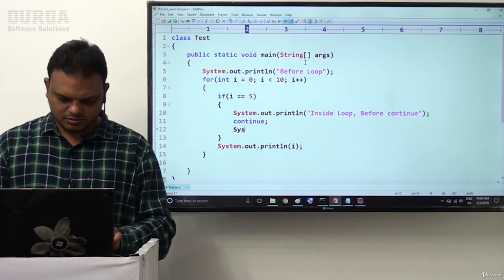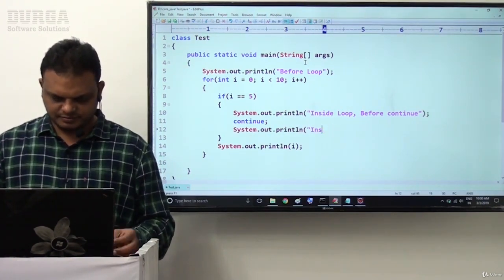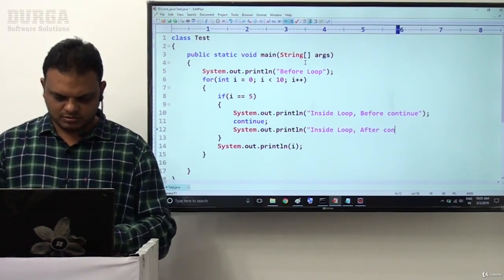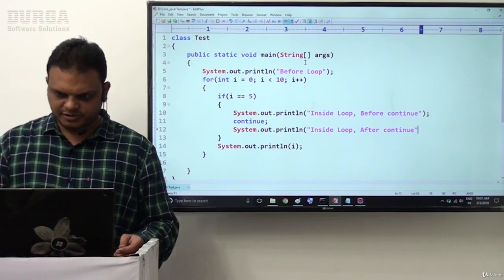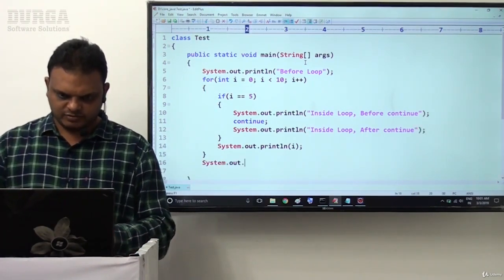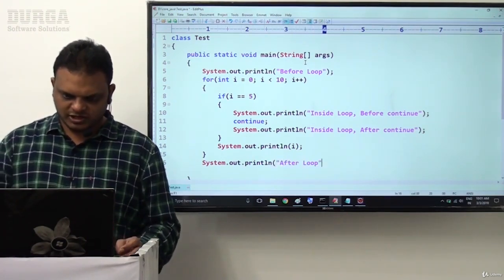Next one, System.out.println of inside loop after continue statement. Then after that, System.out.println of after loop. So here I have a question now.